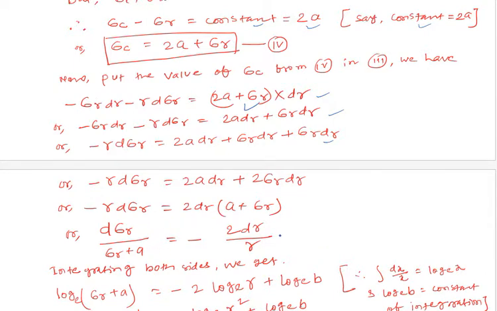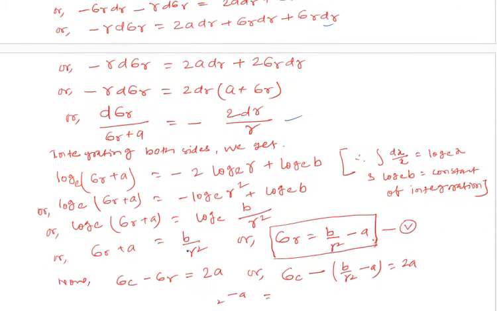So after simplifying, we will have the final value: d sigma R by sigma R plus A equals minus 2 dr by r. Now integrating, because this is the expression for the elemental ring, after integrating we will get the radial stress and circumferential stress of the whole cylinder.